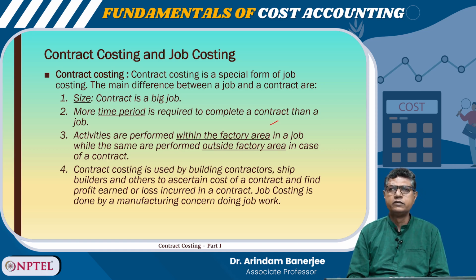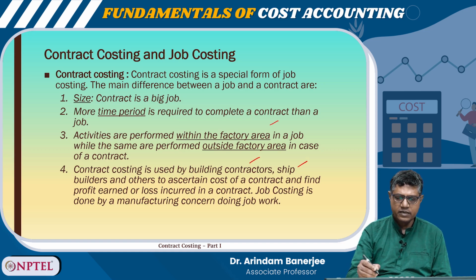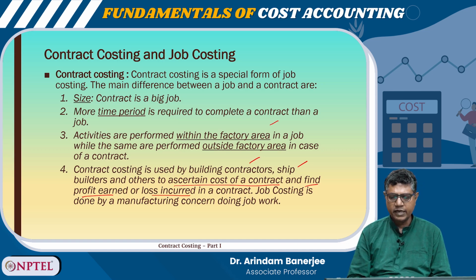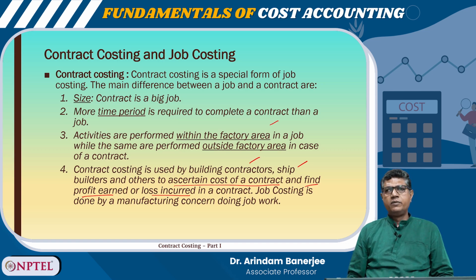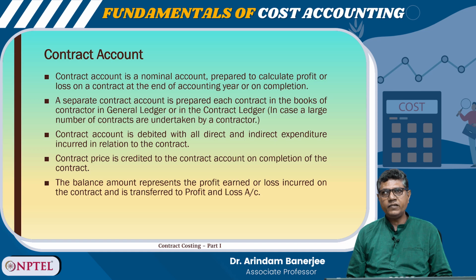So, when Larsen and Toubro is building a flyover, it is outside the factory. It may be in an urban locality, on a road, etc. Contract costing is used by building contractors, shipbuilders, and others to ascertain the cost of a contract and find the profit earned and loss incurred in a contract. And job costing, which we discussed earlier, is usually for calculating the cost of a job work, usually by a manufacturing concern.